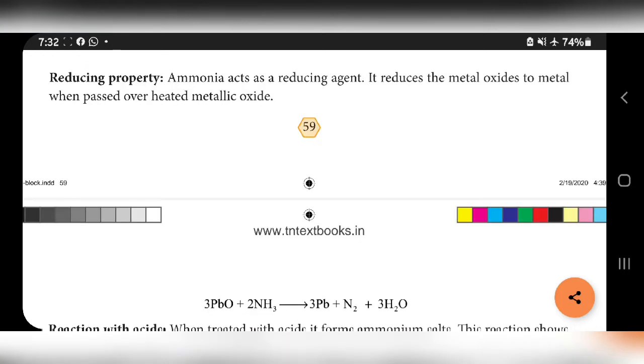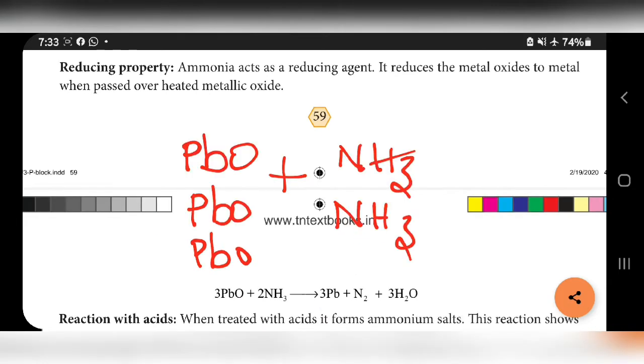Next one, reducing property. Ammonia acts as a reducing agent. It reduces metal oxide to metal. See here. Lead oxide is converted into lead when passed over heated metallic oxide.